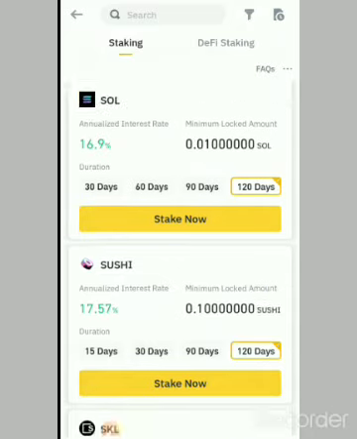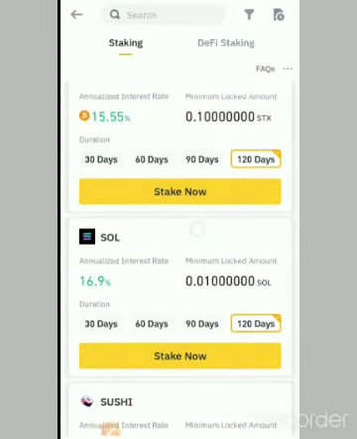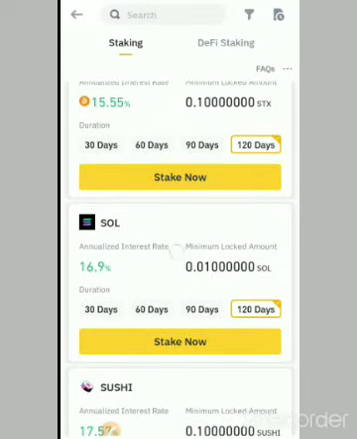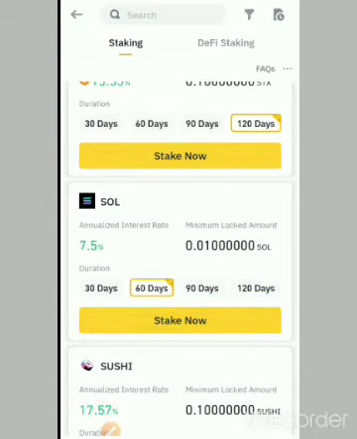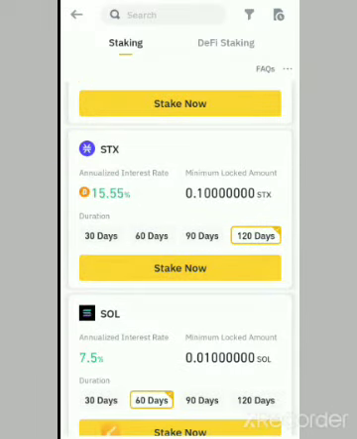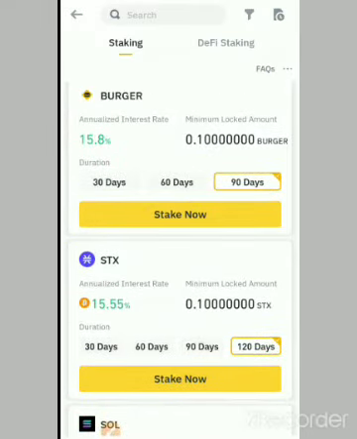Let's say for example I stake some Solana and I stake it for 60 days. I'm going to see the interest in Solana. They're going to give me interest in the token I staked, not in another token. So after like 24 hours, I'm going to see Solana, depending on the amount I staked, in my spot wallet. But the principal is going to be locked up till the end of the staking period.